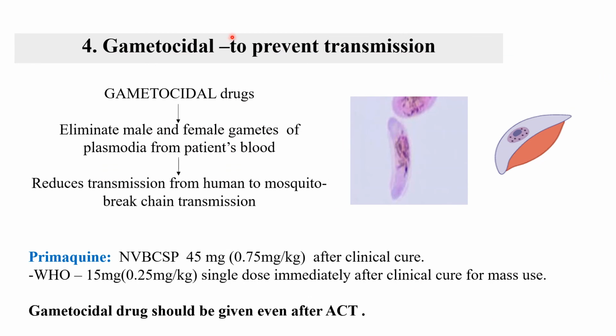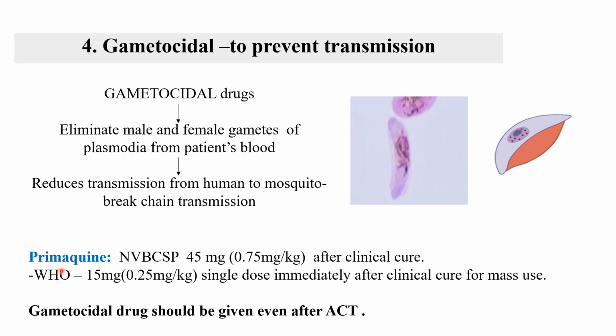Now the fourth one is gametocidal drugs. The gametocidal drugs eliminate the male and female gametes of the plasmodia from the patient's blood, and they reduce the transmission from human to mosquito, which breaks the chain of transmission. Basically, by the gametocidal drugs, the human has no advantage, but it prevents the chain transmission. Here you can see the pictures of the gamete inside the red blood cell.